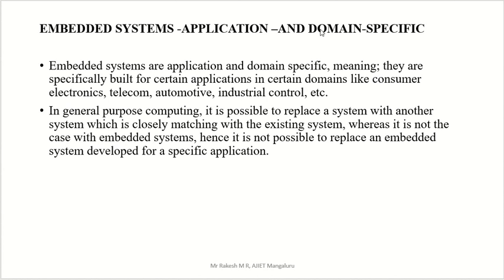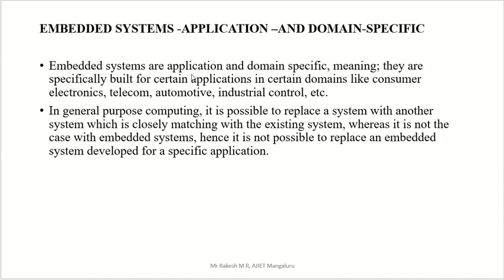Now, embedded system application and domain specific. Application and domain specific is one of the characteristics of your embedded system. We saw that in the previous video lecture.